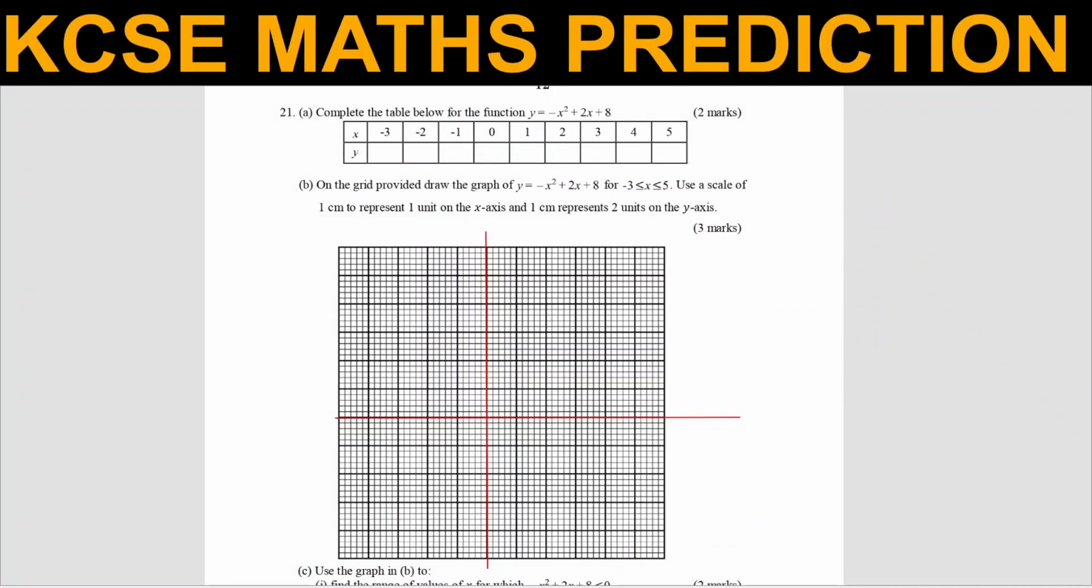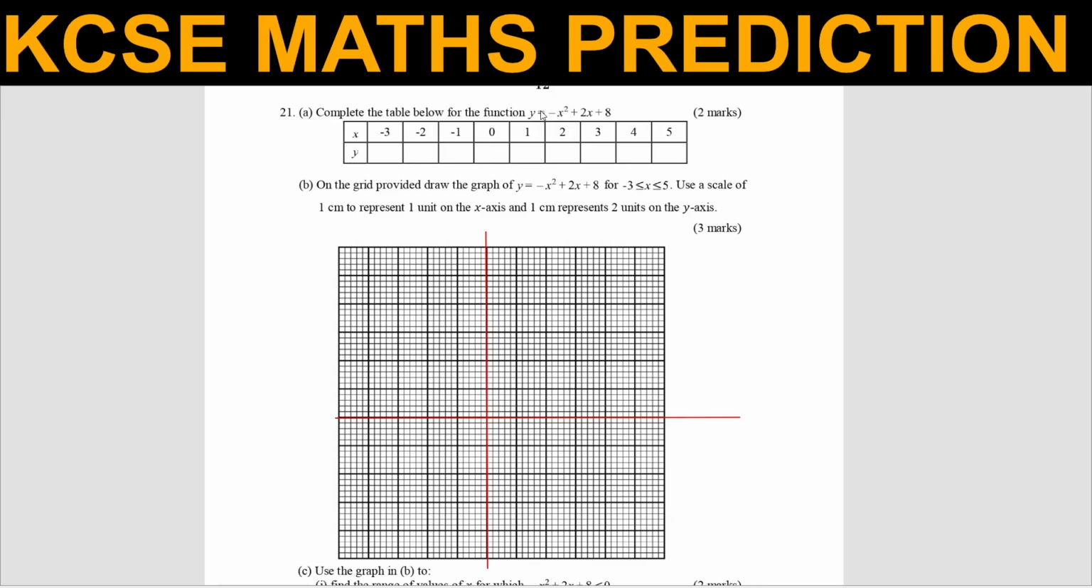Question 21, part A. Complete the table below for the function y is equals to negative x squared plus 2x plus 8. You have the function there and you have the table of values from x negative 3 to x is equals to 5. So just demonstrate using the first value of x.